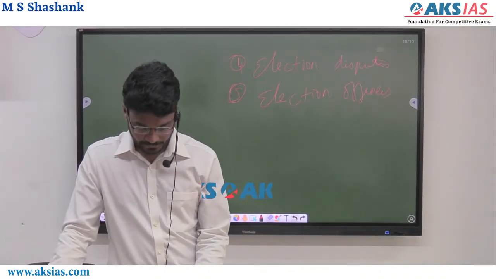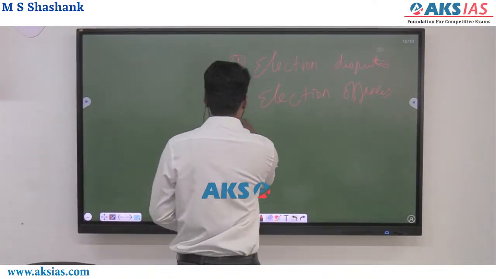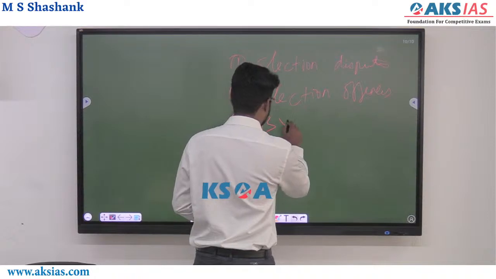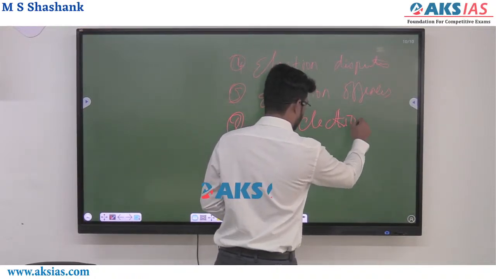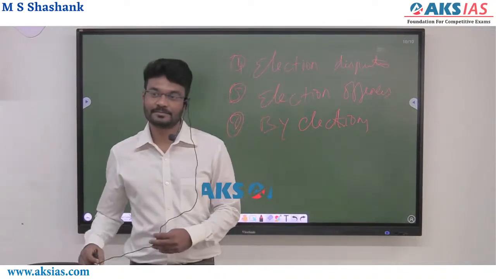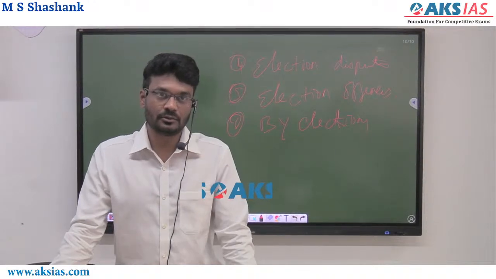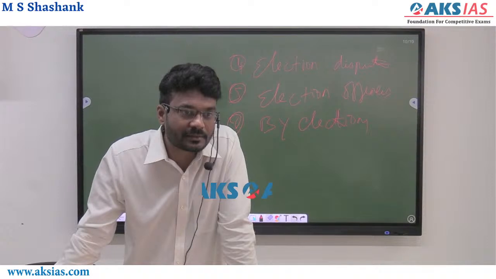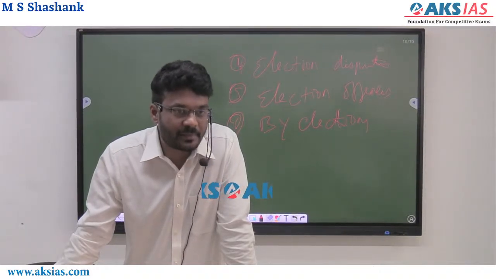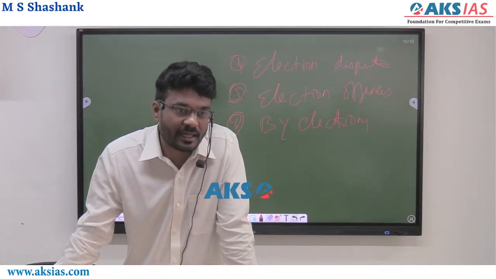So then, by-elections. See, at times when a by-election happens, generally a by-election happens in two situations. One is when the person expires or resigns.